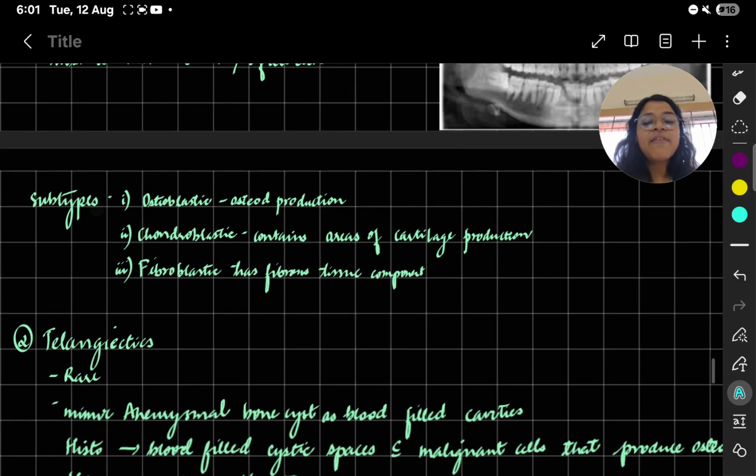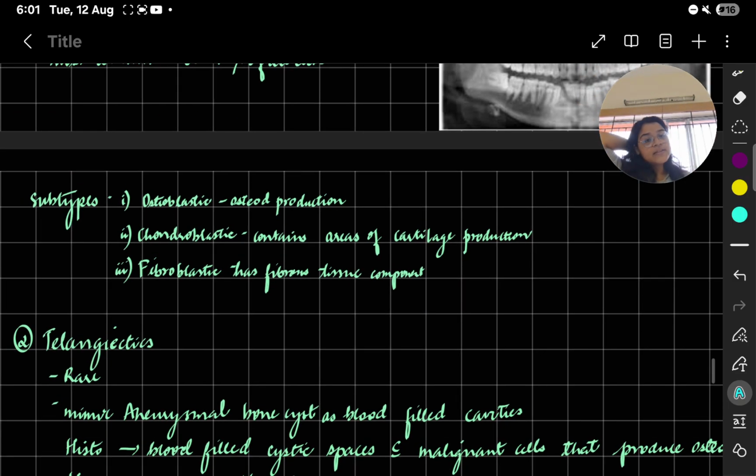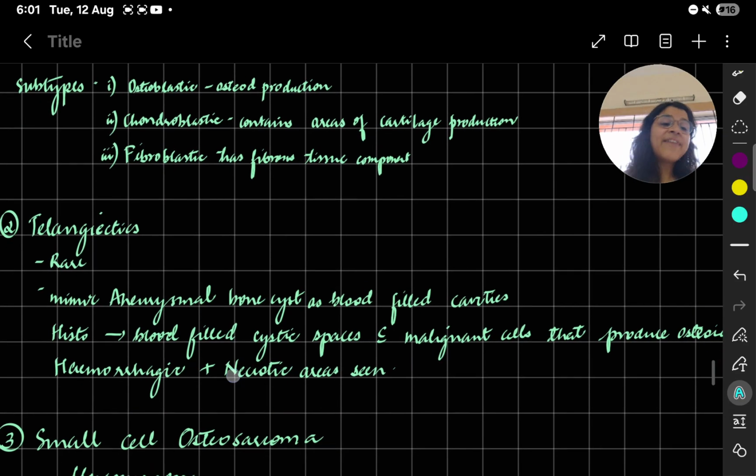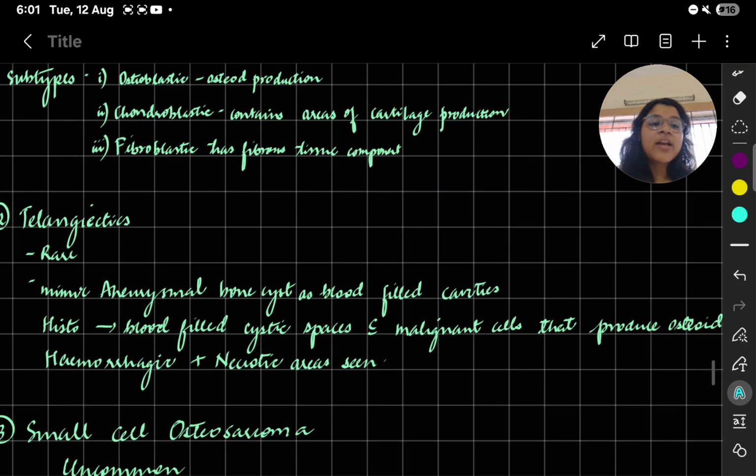Simple. Now we go to the telangiectatic type of osteosarcoma. This is very rare. Where you see telangiectatic, you remember vessels. So it mimics an aneurysmal bone cyst. So there are blood-filled cavities. For aneurysmal bone cyst, we have drawn the diagram in the journal where you draw red. Same thing. So here there are blood-filled cavities in the bone.